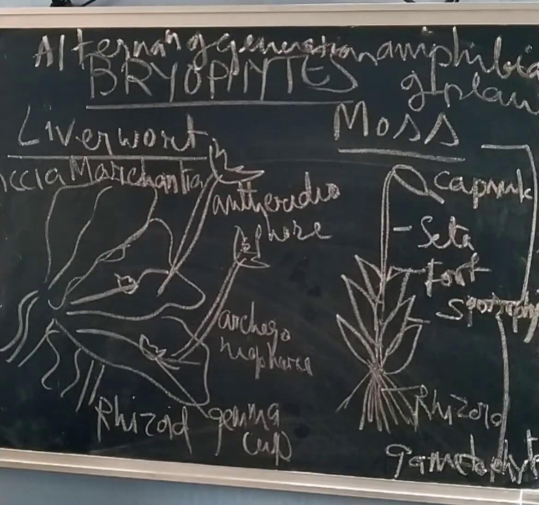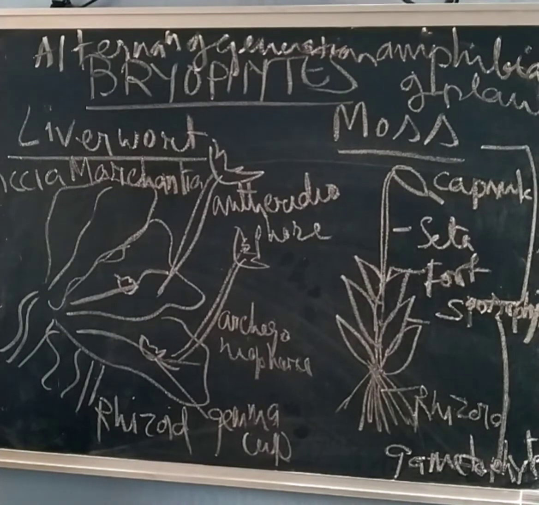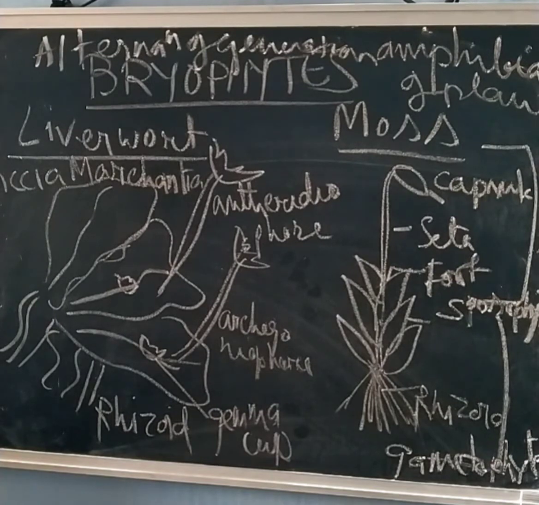Economic importance of bryophytes: bryophytes can be food for herbivorous mammals. Species of sphagnum produce peat that is used as fuel, and they also hold water, so they are used as packing material for transshipment of living material. These bryophytes help in biological succession, and mosses form dense mats on the soil, which conserve the soil and do not allow soil erosion. Marchantia has medicinal properties to cure lung and liver infections.